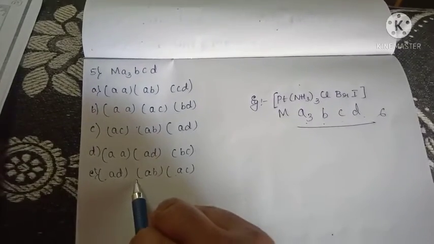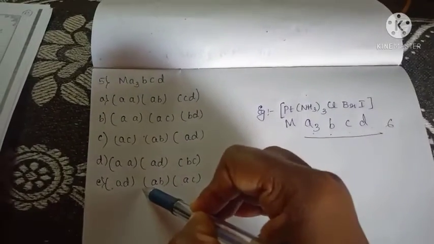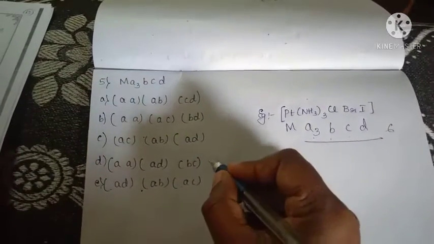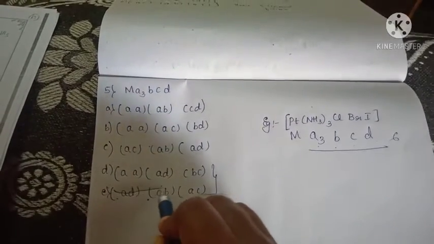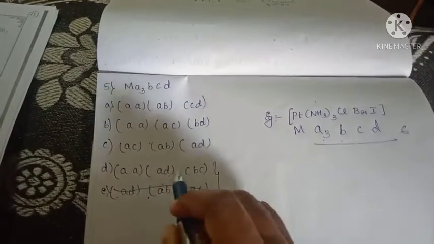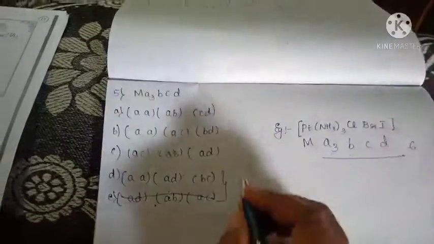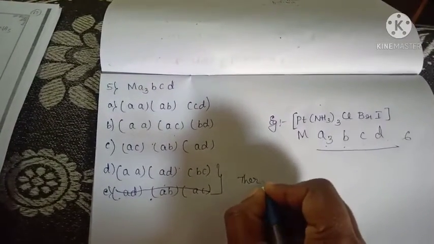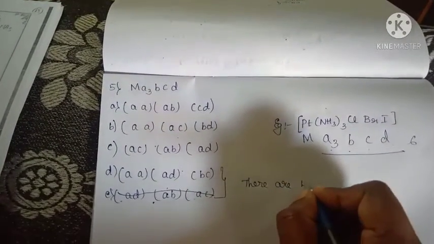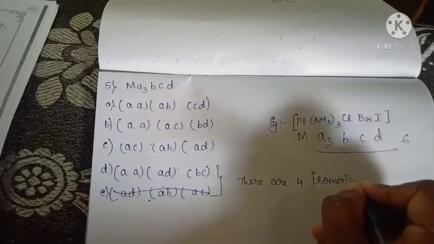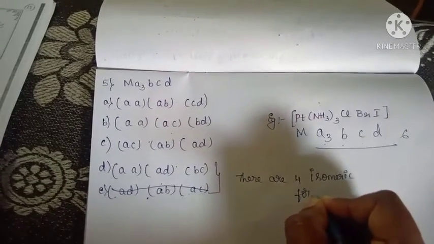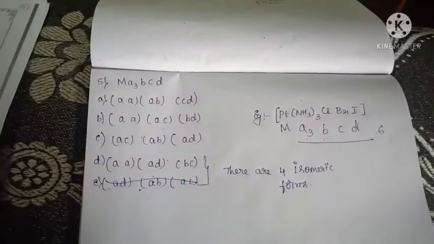Which one is repeated? These two are the same, so we will consider them as 1. So how many isomeric forms are there? It exhibits only 4 isomeric forms.